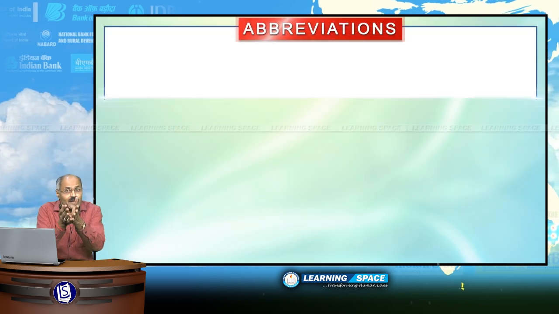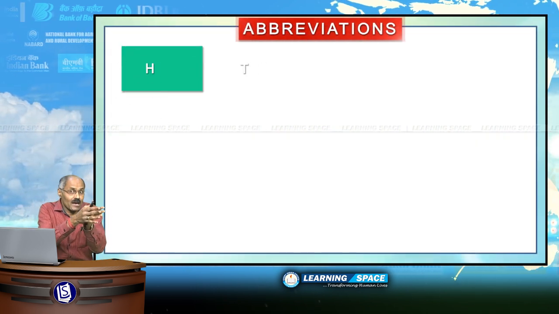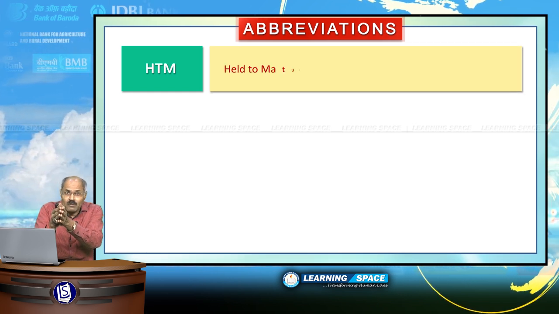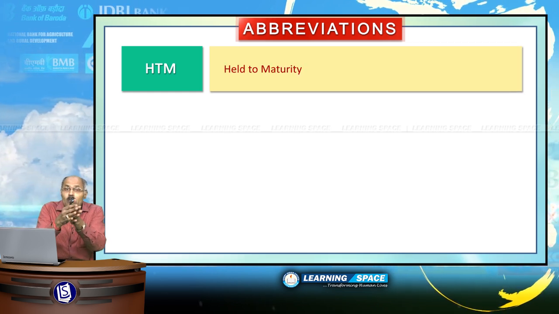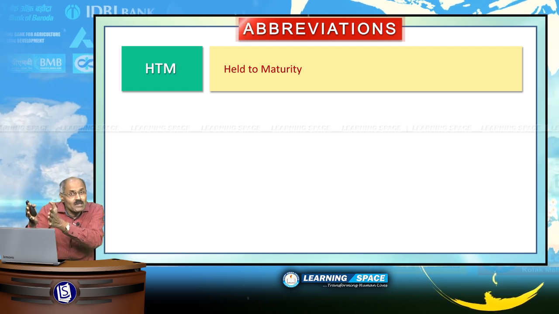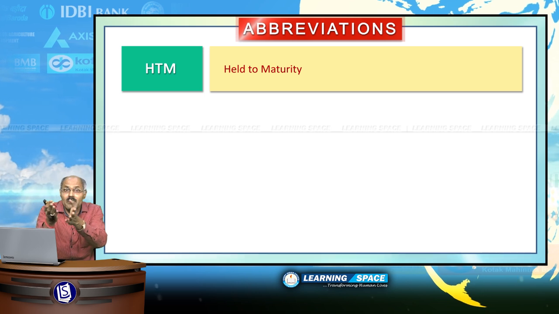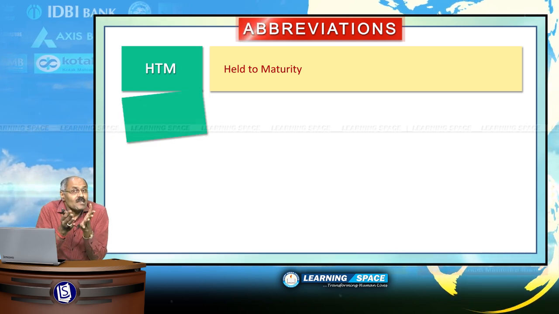This is HTM. HTM is Held to Maturity. This is one type of security. When a bond is held till maturity, that is called the HTM category, and more than this probably may not be required.